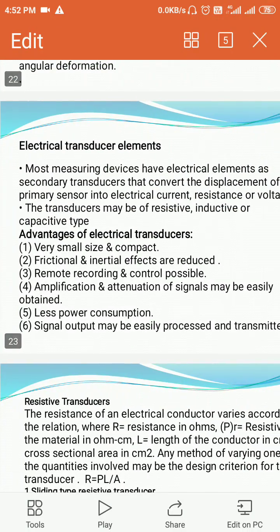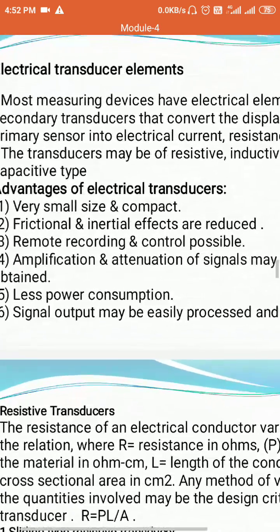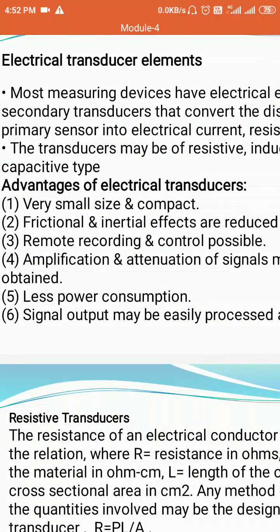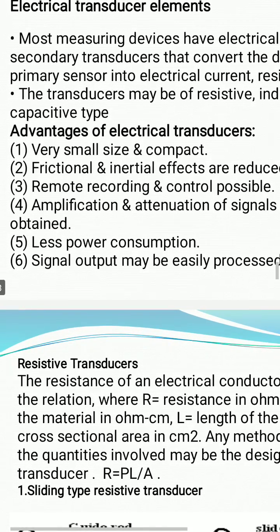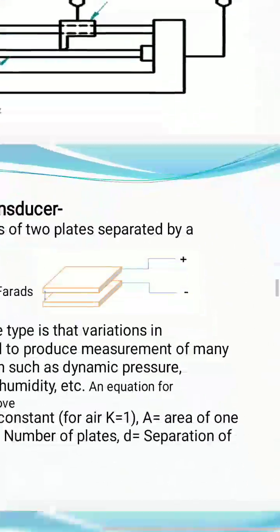As I said, electrical transducers are very small and compact in size. Frictional and inertia effects are reduced, minimized. Remote recording and control is possible. The amplification obtained is very high. Less power consumption is there. So these are some of the advantages of electrical transducer elements.